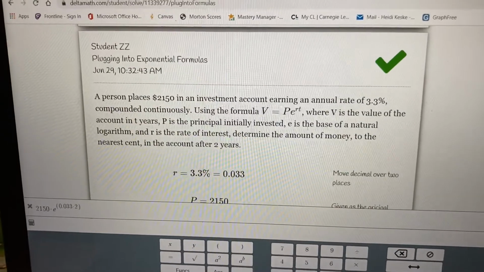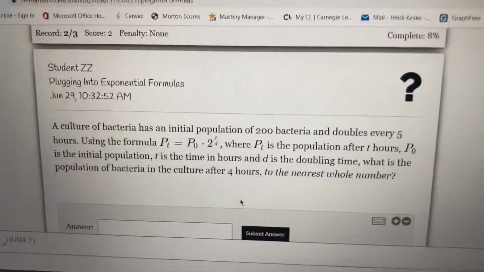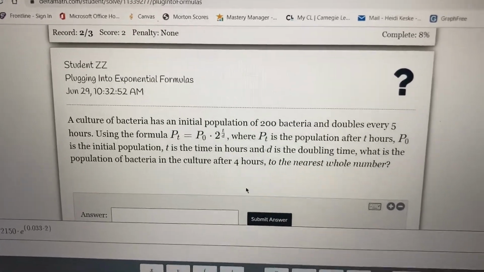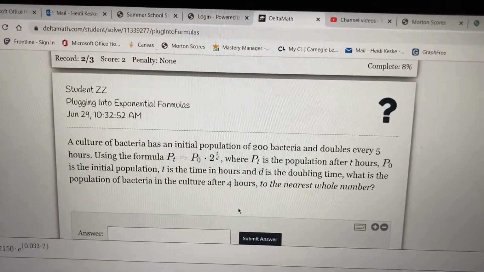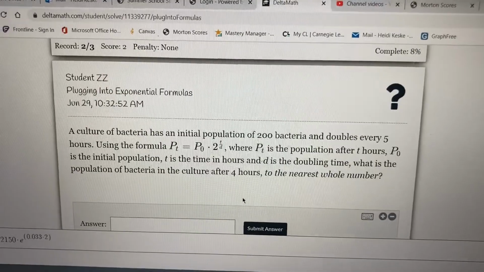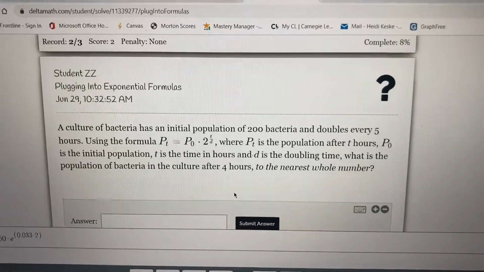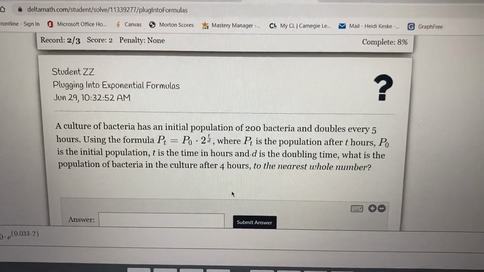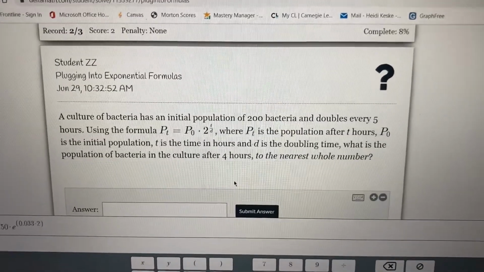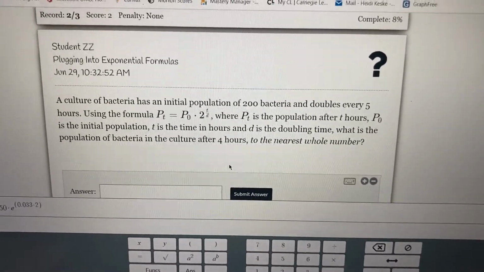You may see a different formula here, but you're going to use it in essentially the same way. So here it says a culture of bacteria has an initial population of 200 bacteria and doubles every 5 hours. Using the formula, I'm going to write this down: P of T equals P of 0 times 2 raised to the T over D, where P of T is the population after T hours, P0 is the initial population, T is the time, and D is the doubling time. What is the population of the bacteria in the culture after 4 hours? We're going to round to the nearest whole number here since we're talking about bacteria.